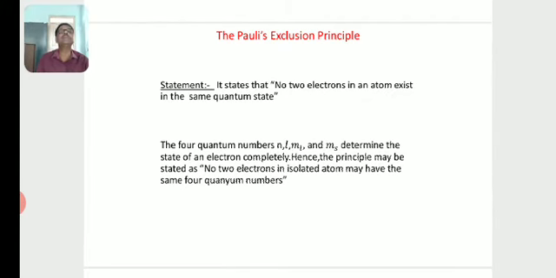Hence, the principle may be stated as: no two electrons in an isolated atom may have the same four quantum numbers n, l, ml and ms.